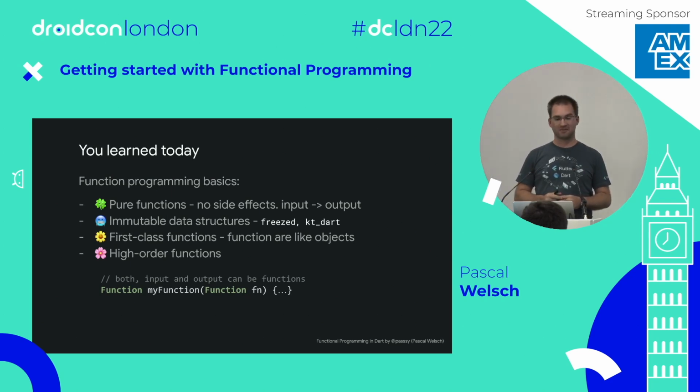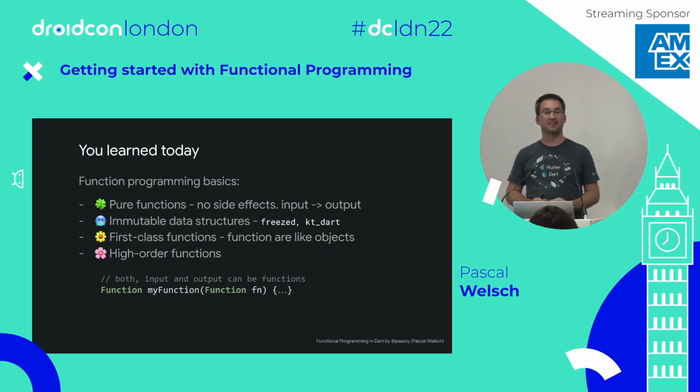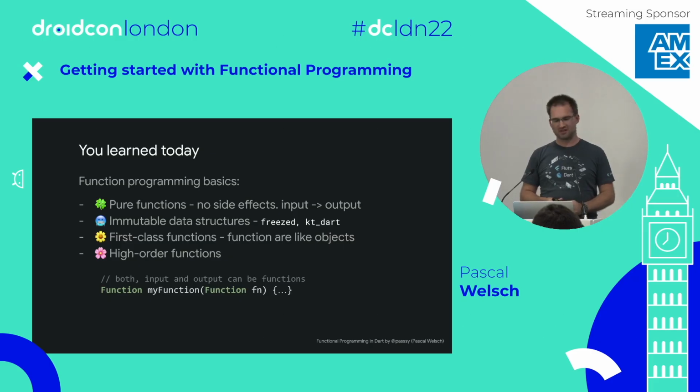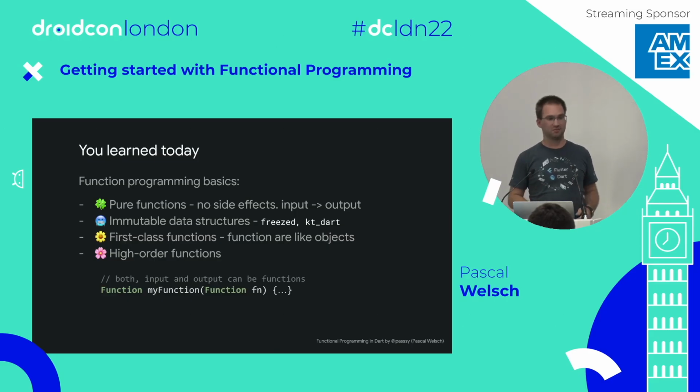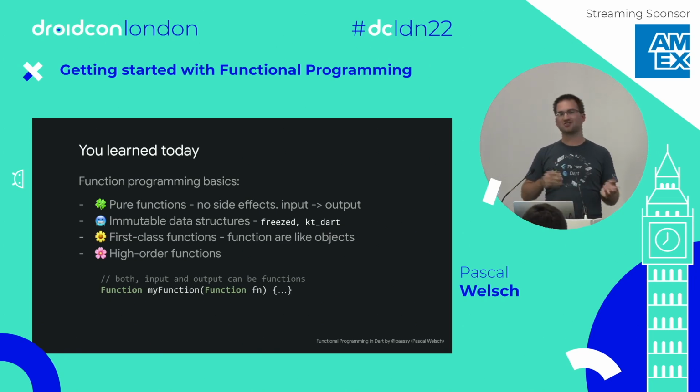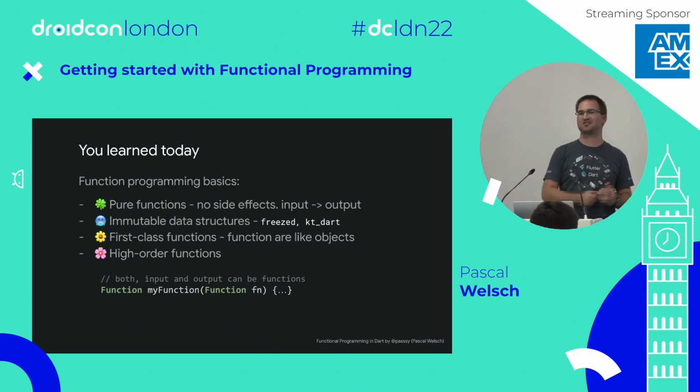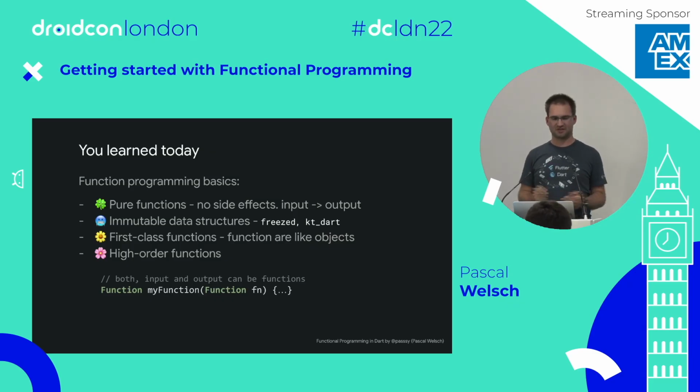Let's do a quick recap. What you learned today, first of all, pure functions are cool. They are testable, they have no side effects, they are quite easy, and they have usually no bugs. Immutable data structures are required if you want to have functional programming. The best you can do is always create copies if you don't have immutable data structures. We learned about first-class functions, so that we can use functions like objects, we can store them in variables, in lists, and so on and so forth. And we learned about higher-order functions, functions that take a function and return a function eventually, like the reverse function we did.